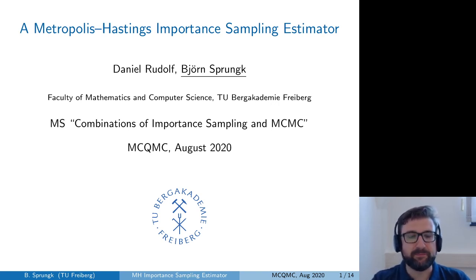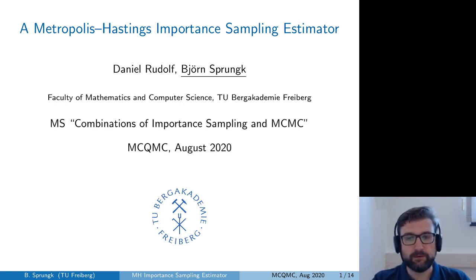I would like to present some joint work together with Daniel Rudolph from Göttingen, and we were investigating a particular Metropolis-Hastings importance sampling estimator. The basic idea of this estimator is that instead of using only the accepted states generated in the Metropolis-Hastings algorithm, we are now basing this estimator on the potentially less correlated proposed states within the algorithm, and we will present some interesting theoretical results in this talk, as well as some numerical evidence when this new estimator can indeed outperform the classical path average estimator.